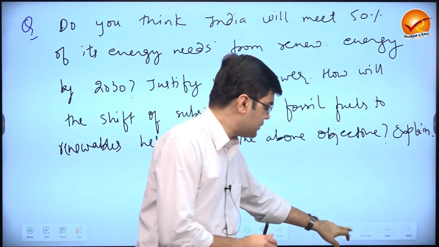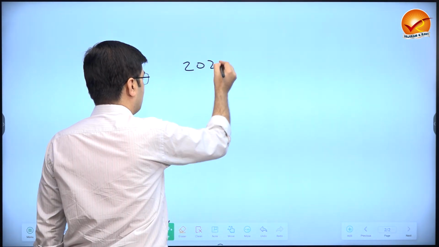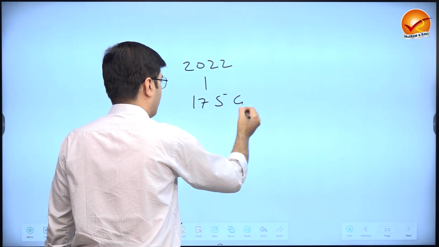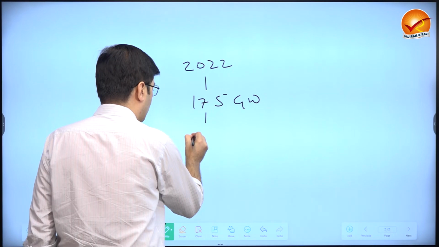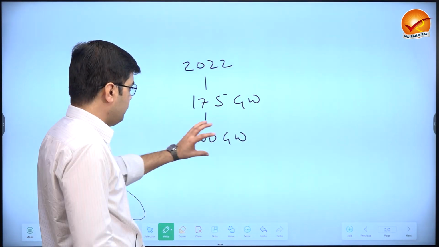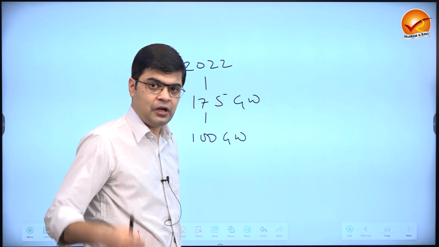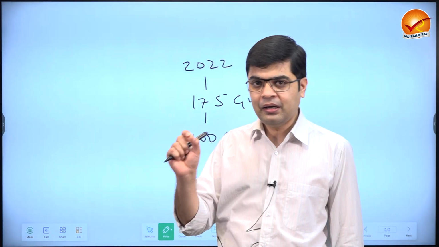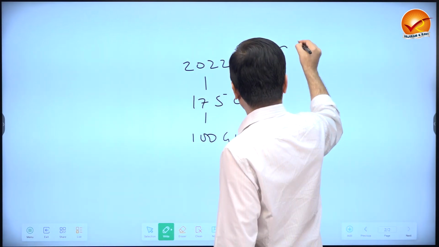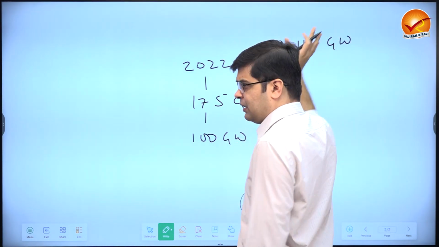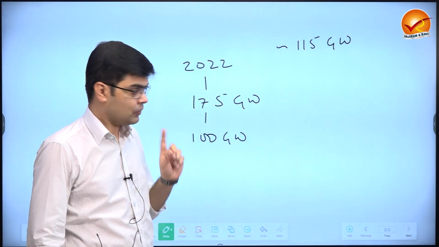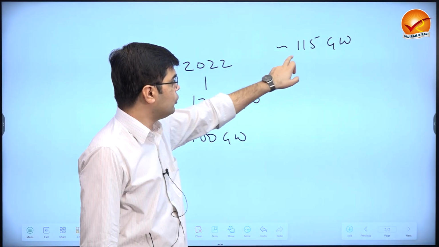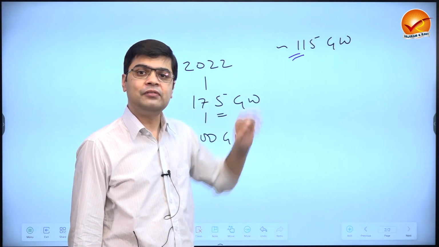Now, if I look at the present-day structure, the present-day policy says that by 2022, the target is 175 gigawatts of total installed capacity in India from renewables, out of which 100 gigawatts has to be from solar itself. Now we are running into this month of October, and we have approximately 115 gigawatts as the total installed capacity in the country with renewables. Target is 175 gigawatts and the total installed capacity at present is 115 gigawatts.